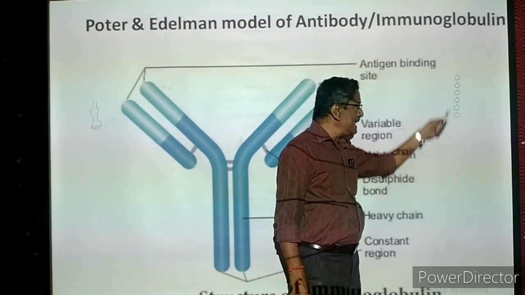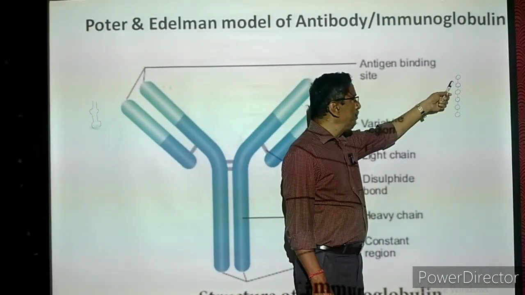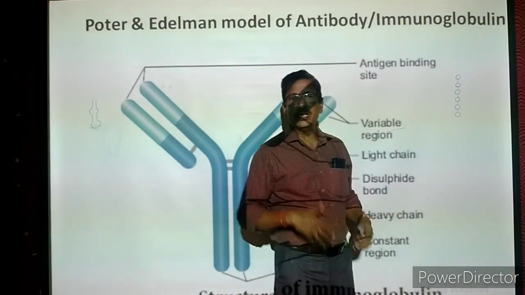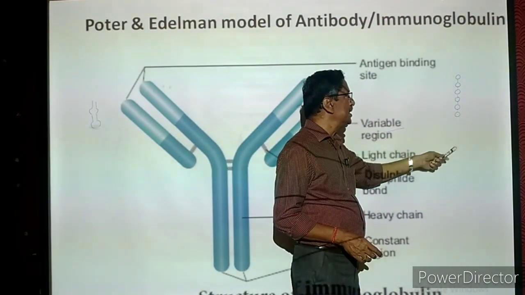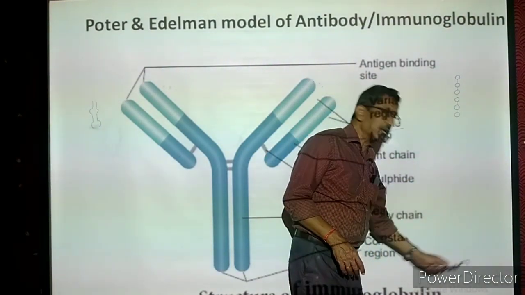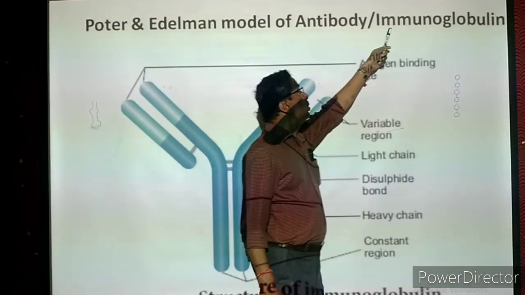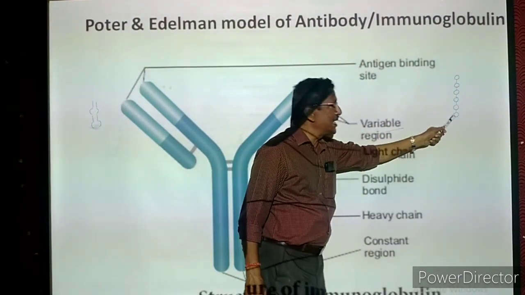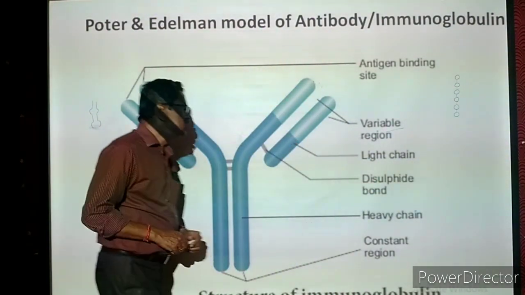This long chain of amino acids connected by many peptide bonds we can call a polypeptide chain. Poly means many, peptide means peptide bond. So in the immunoglobulin molecule, or one antibody molecule, there are 4 polypeptide chains.